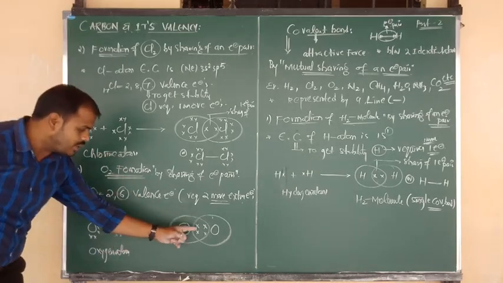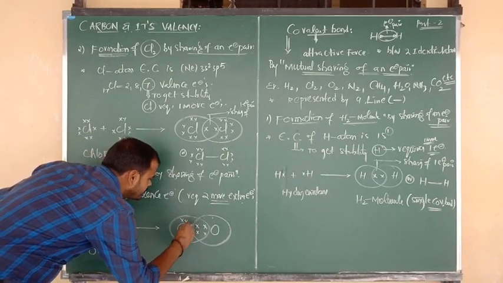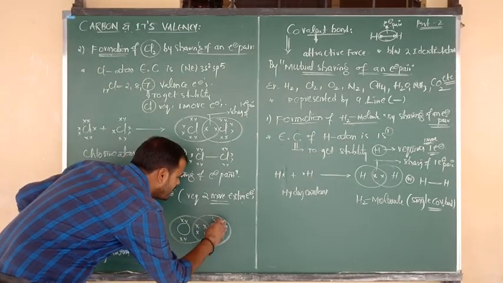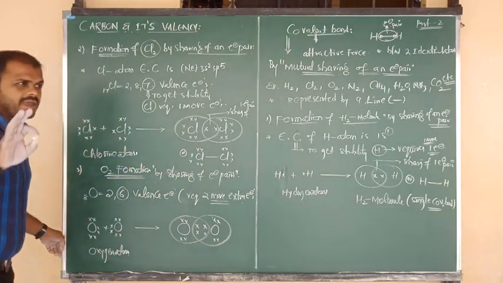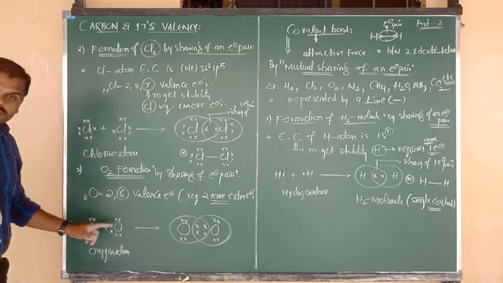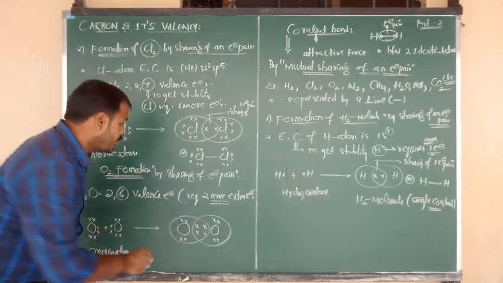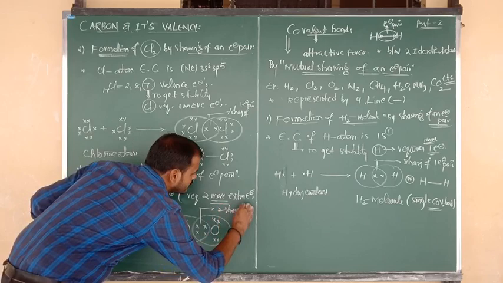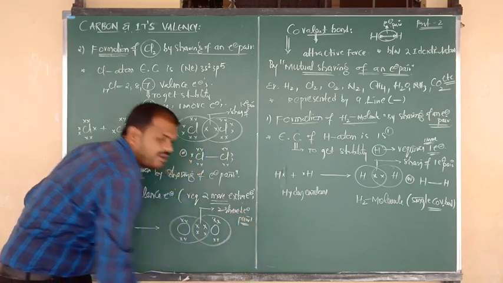Out of 6, 2 electrons are already in sharing, remaining 4 electrons. Similarly, the second oxygen has 4 electrons. So listen carefully, the final touch is: each atom of oxygen shares 2 electrons and forms 2 shared electron pairs.